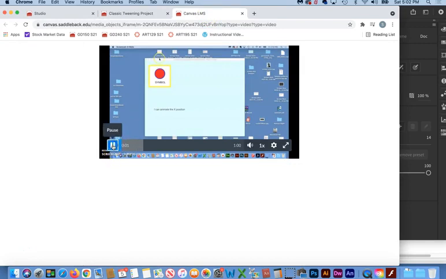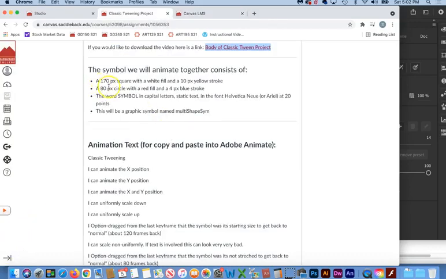But basically what you have here is the final thing, and you can pull this up as you're working on it. So the first thing we're going to make is this. This is the symbol that we are going to create, and it's a complex symbol. It's made up of multiple shapes and text. And the project page gives the details of what we will be creating together, which is a 170 pixel square with a white fill and a yellow stroke, and the yellow stroke is 10 pixels.